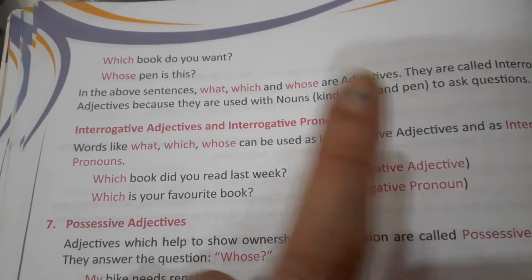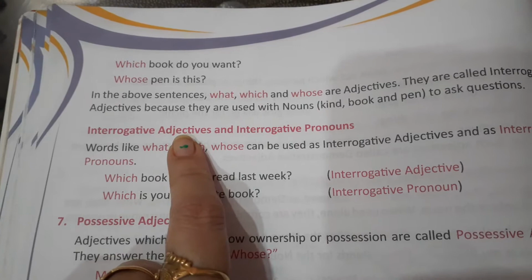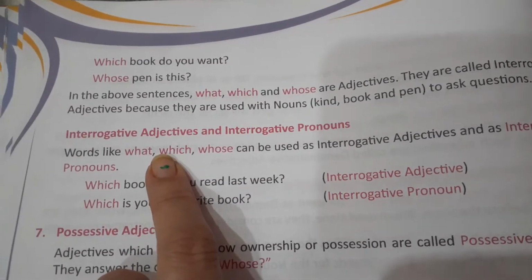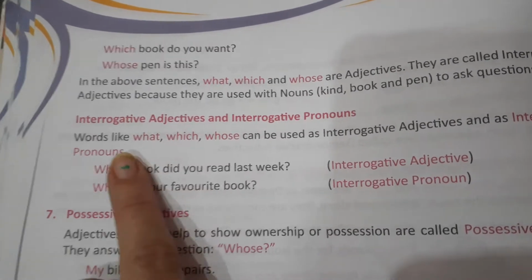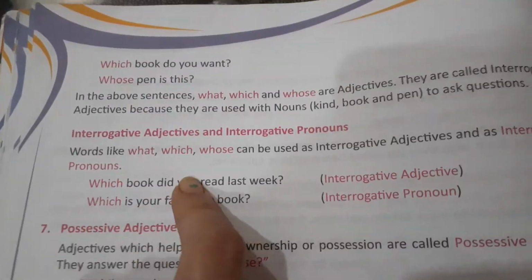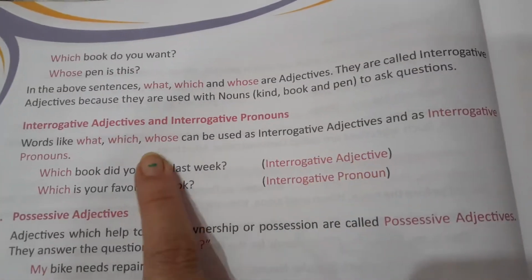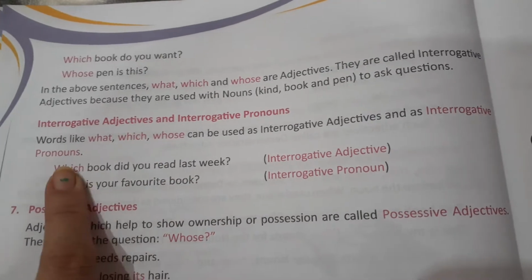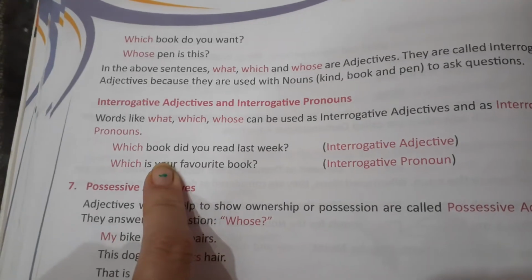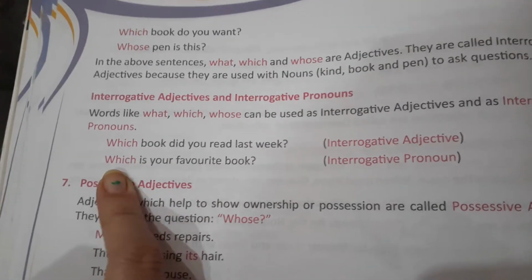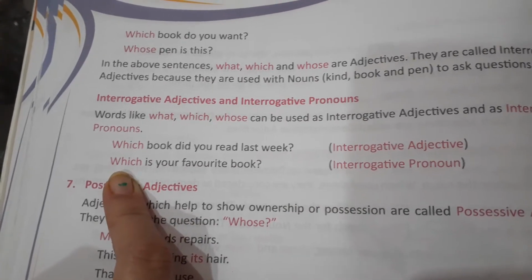Interrogative adjectives and interrogative pronouns. In the same way as we discussed the difference between demonstrative adjective and pronoun, and distributive adjective and pronoun, there are interrogative adjectives and interrogative pronouns. So see the difference. Words like what, which, whose can be used as interrogative adjectives and as interrogative pronouns. When it is coming with the noun, it is called an interrogative adjective, and when it is coming alone and used in place of the noun, it is called a pronoun.